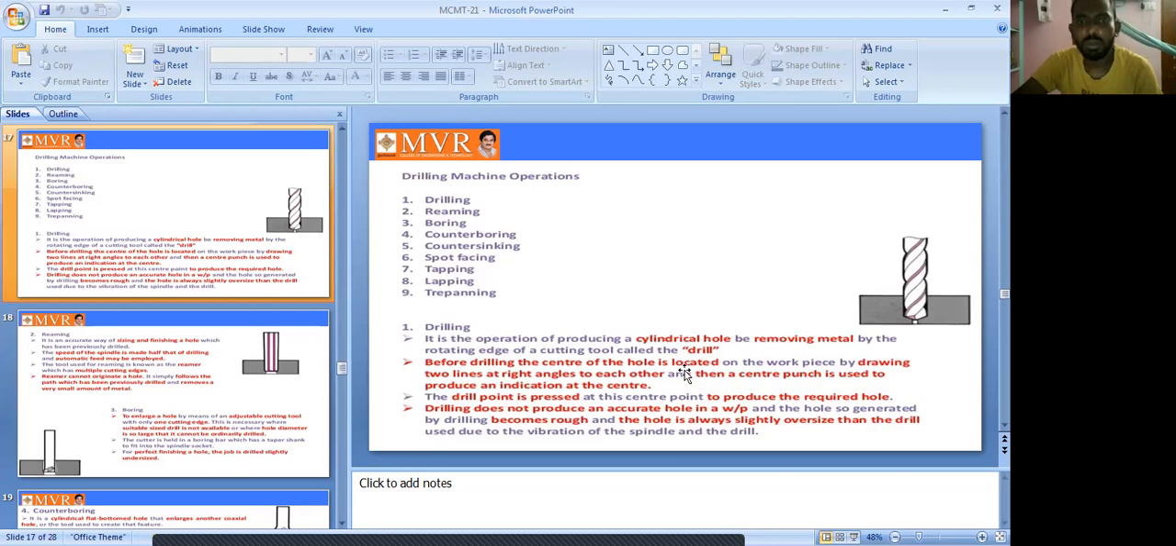So it is one of the operations of producing a cylindrical hole. For producing a cylindrical hole, you can use it for this kind of drilling. Metal is removed by the rotating edge of the cutting tool, which is called the drill.